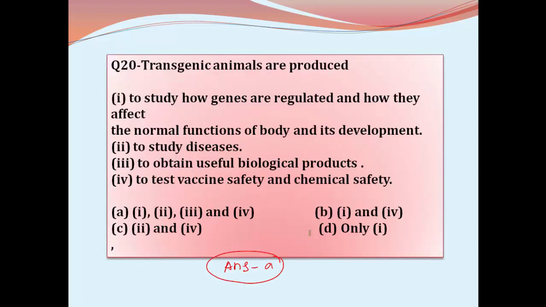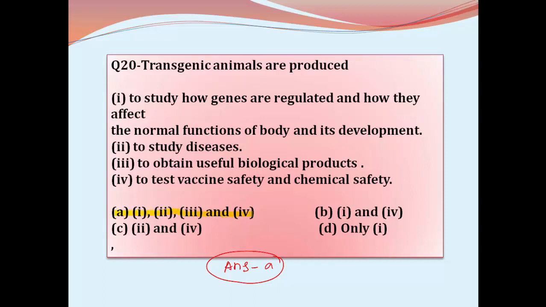Transgenic animals are produced. What is the reason behind the production of transgenic animals? To study how genes are regulated and how they affect the normal functioning of the body and its development, to study diseases, to obtain useful biological products, and to test vaccine safety and chemical safety. So here all the reasons for the production of transgenic animals are right.